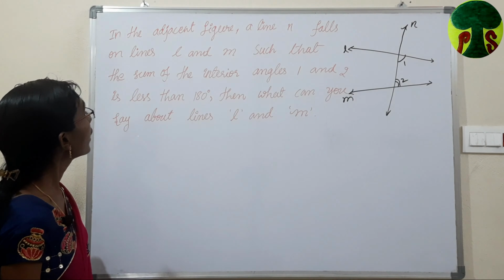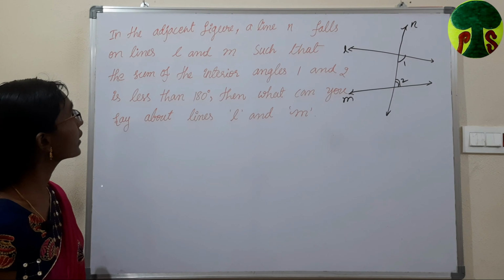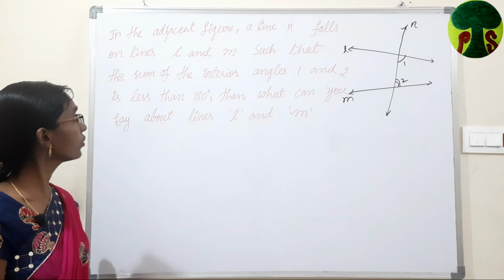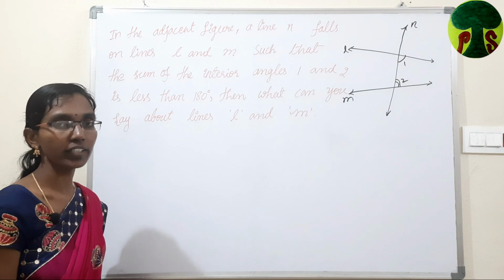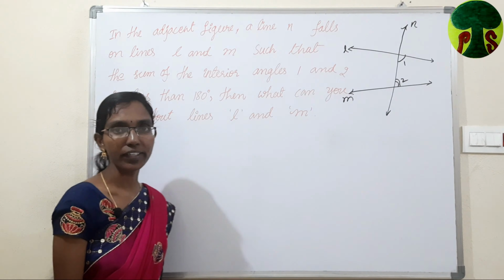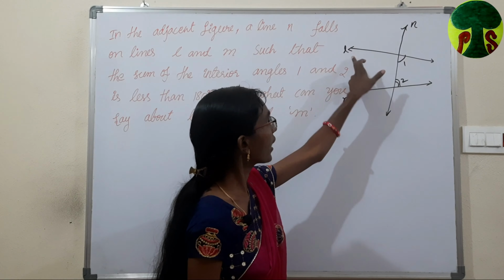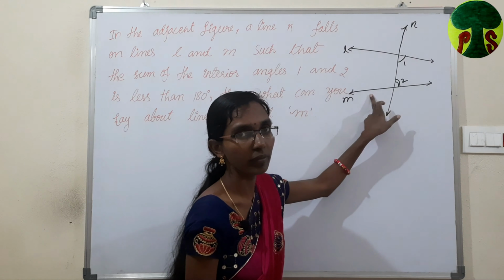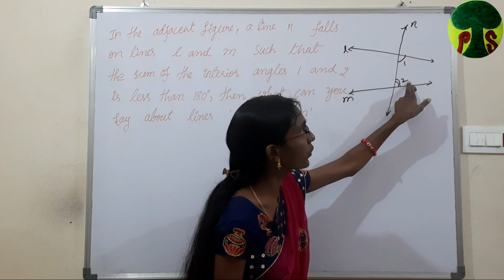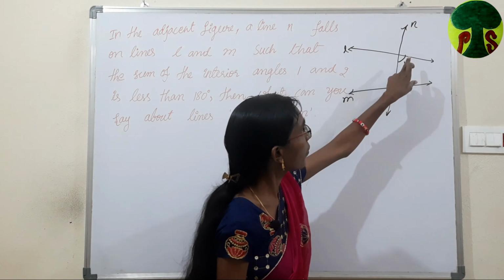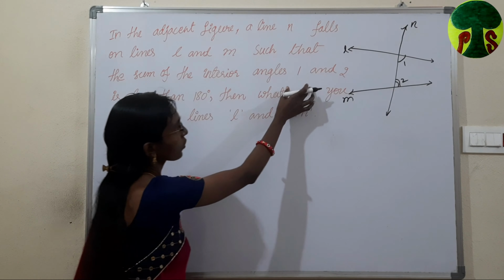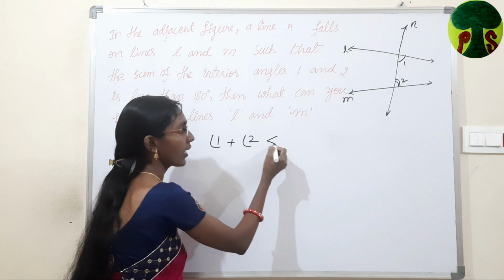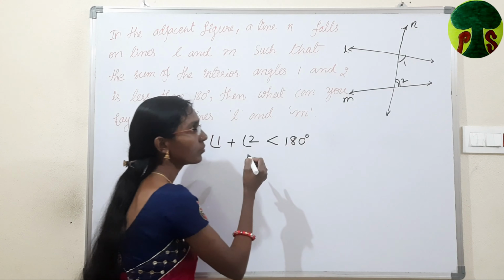Coming to the next question. In the adjacent figure, a line n falls on lines l and m such that the sum of the interior angles 1 and 2 is less than 180 degrees. Then what can you say about lines l and m? Here l, m are 2 lines and n is falling on the 2 lines l and m, and angle 1 and angle 2 are 2 interior angles. From the question, the sum of the 2 interior angles, angle 1 plus angle 2, is less than 180 degrees.